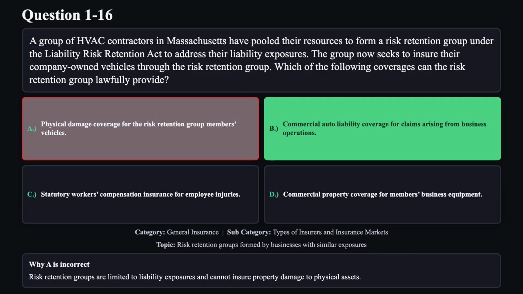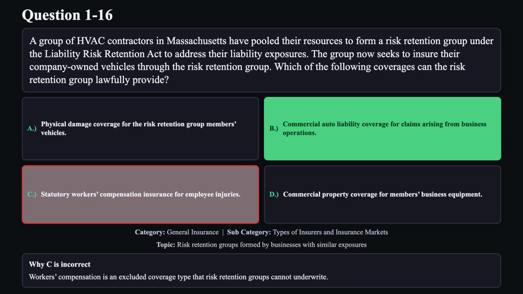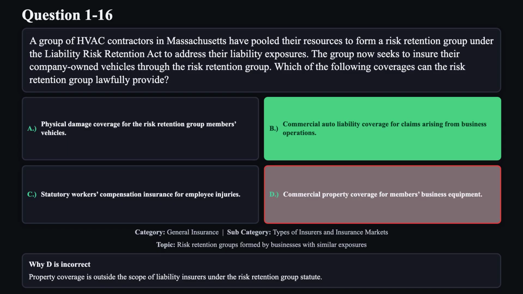Reason A is not correct. Risk retention groups are limited to liability exposures and cannot insure property damage to physical assets. Reason C is not correct. Workers' compensation is an excluded coverage type that risk retention groups cannot underwrite. Reason D is not correct. Property coverage is outside the scope of liability insurers under the risk retention group statute.